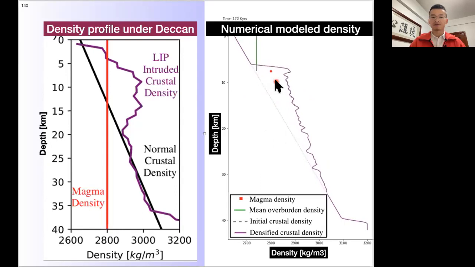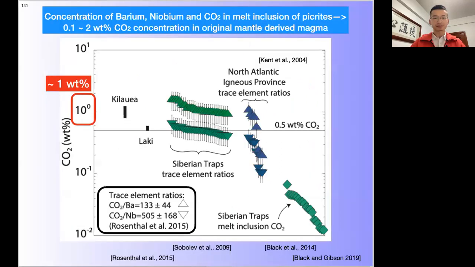And as the flux begins to decrease, the sill cannot sustain shallow depth, so it begins to go back deeper. At this time, the overburden density is still lower than that of fluid magma, so no major phase of eruption could happen. And eventually, as the sill keeps going deeper, the overburden density is now larger than that of fluid magma, and the main phase of flood basalt eruption could happen. And we have a density profile to compare with the Deccan Traps, what's under the Deccan Traps.